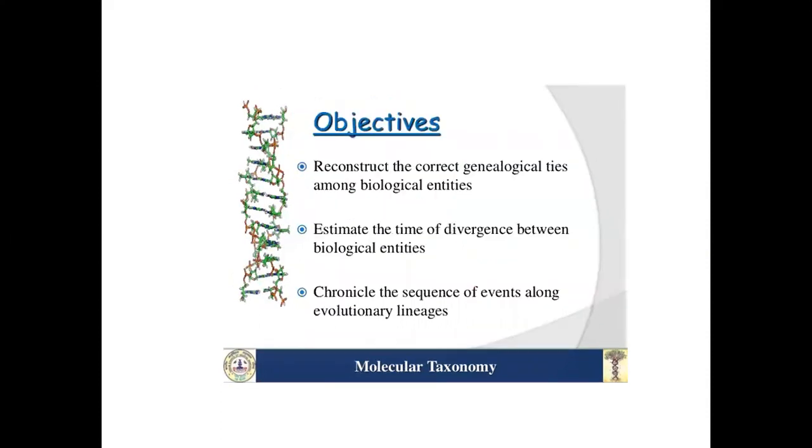Objectives: first, reconstruct the correct genealogical ties among biological entities. Second, estimate the time of divergence between biological entities. Third, chronicle the sequence of events along evolutionary lineages.